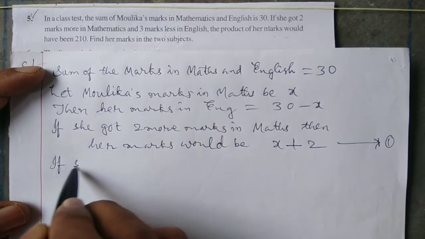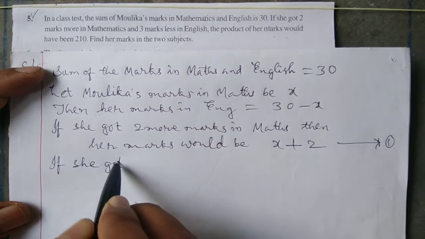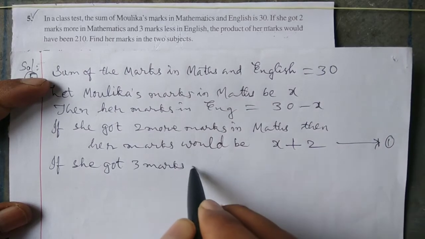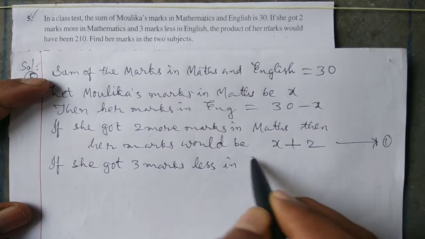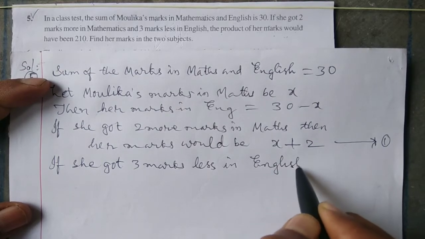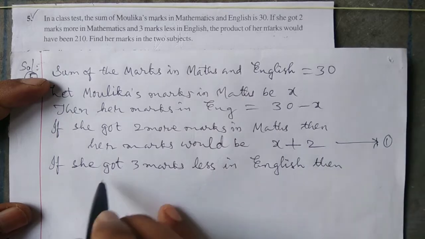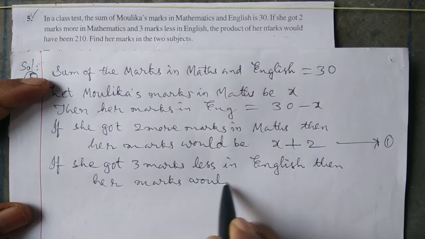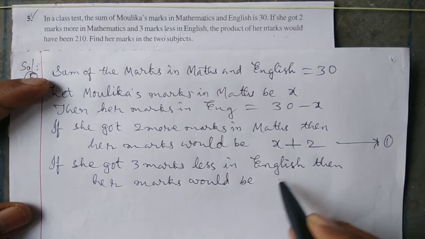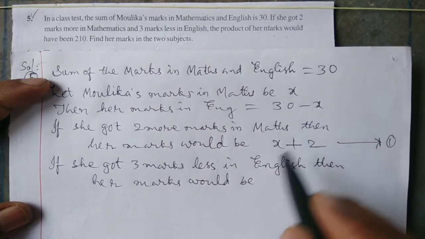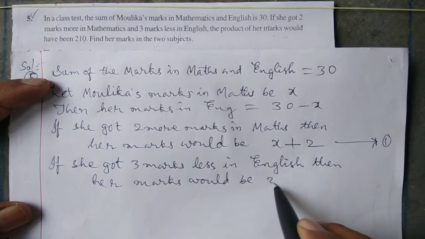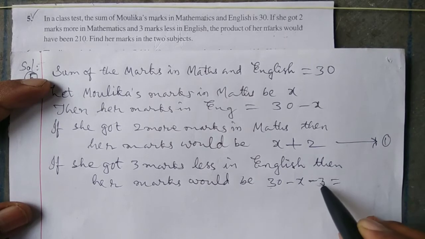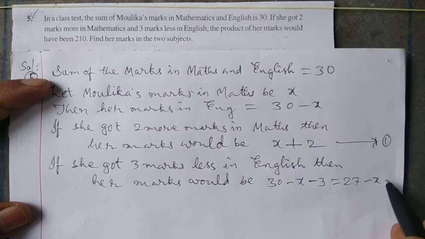If she got 3 marks less in English, then her marks would be English 30 minus x, so 30 minus x minus 3, that is equal to 27 minus x. This is equation 2.